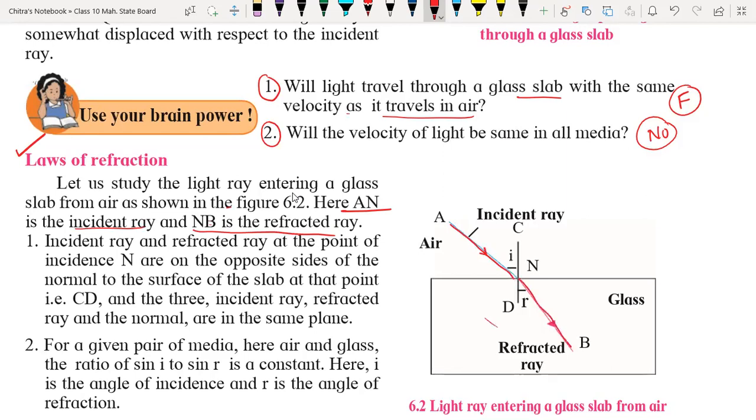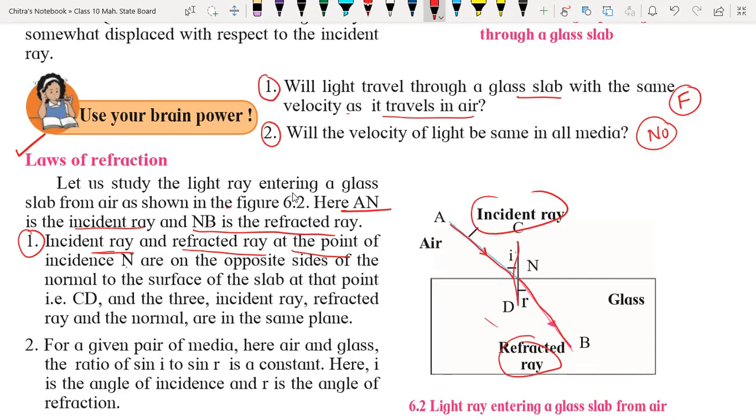So number one, the first law: the incident ray, the refracted ray and the normal are at the same point. Again, the normal is not mentioned here, but the incident ray and refracted ray at the point of incidence, from where we have to draw the normal, are on the opposite side. So the incident ray and refracted ray are present on the opposite side of the normal.